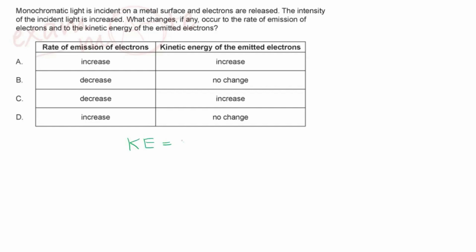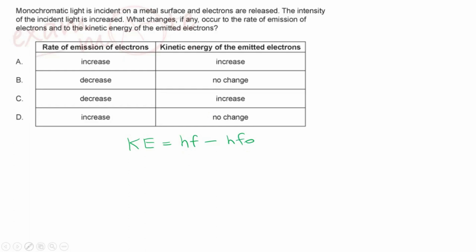But in the photoelectric equation, it depends on h into f minus f naught. F is the frequency of incident light. In this question, nothing is being done to f. Frequency is constant.